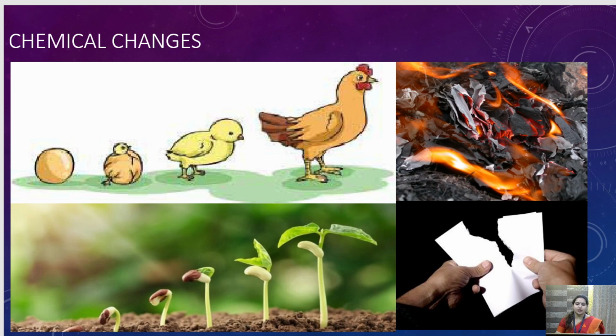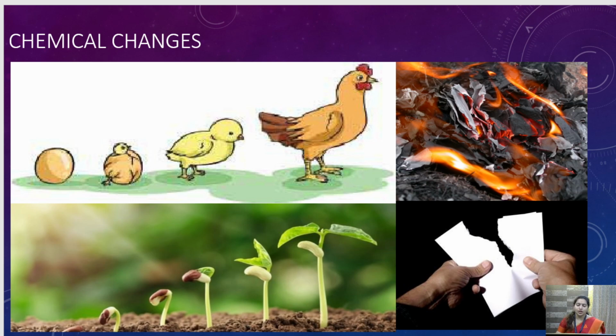Now here in the first two diagrams, you can see the growth of animal and growth of plant. See, this hen is coming from the egg. First the egg bursts, उसमें से chicken निकलता है and they grow and become a young hen.